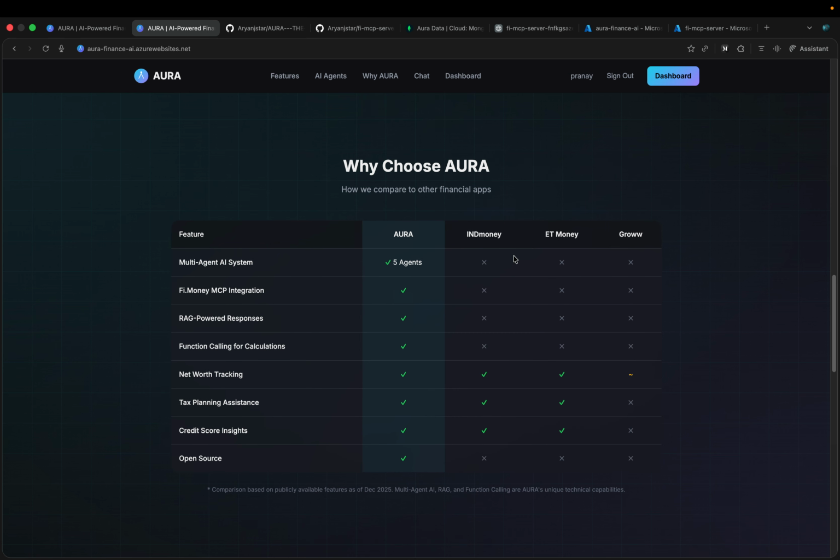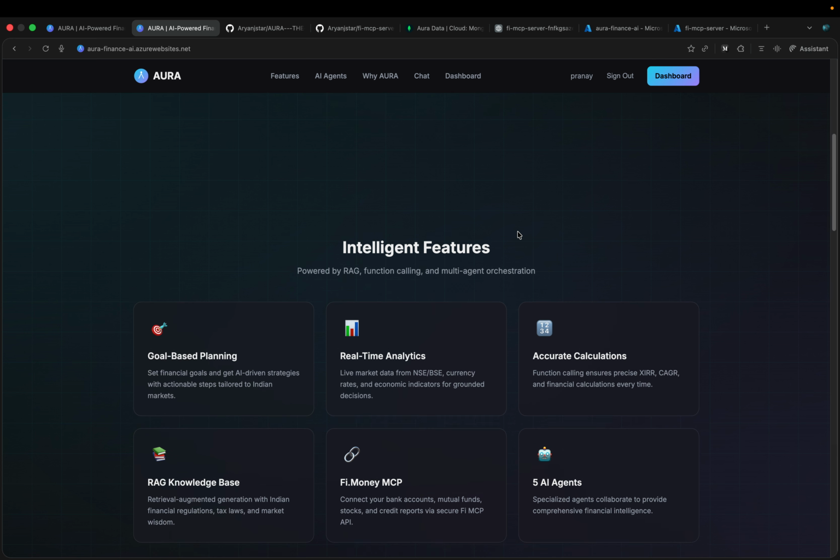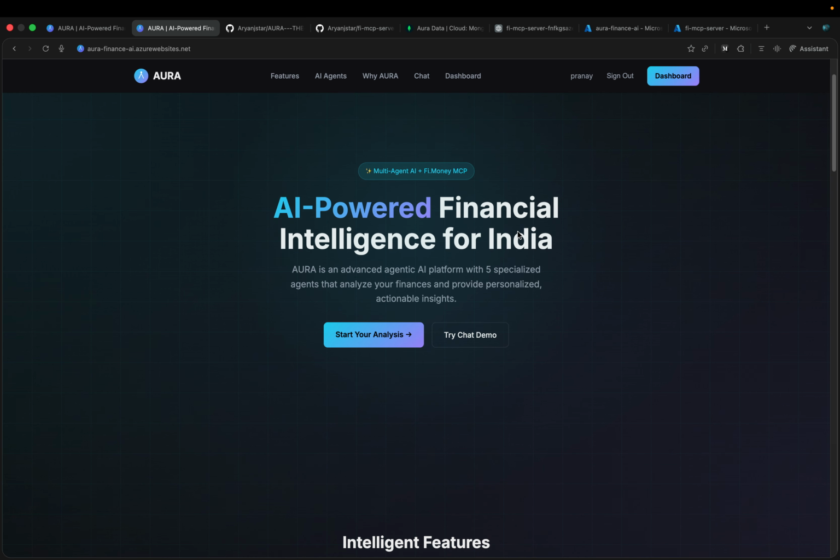Concluding with why we chose our platform over others: there are things that traditional platforms don't offer. They don't have multi-agent AI workflow systems, they don't have MCP integrations, or RAG-powered responses for accurate answers. The main thing is we have net worth tracking and more assistance provided on our platform, and it is less biased than the traditional platforms. The features are accurate calculations, real-time analytics, multiple agents working in parallel execution, and goal-based planning. So this is our platform, which is AI-powered financial intelligence for India. Hope you like it. Thank you.